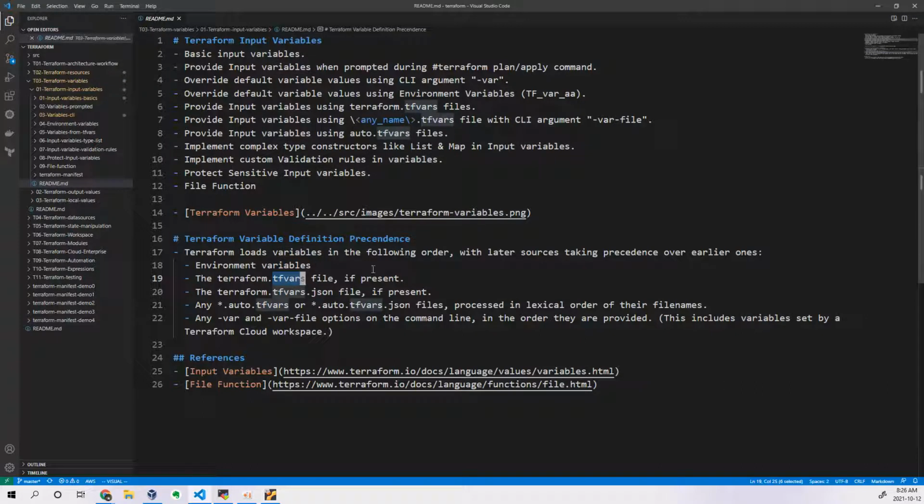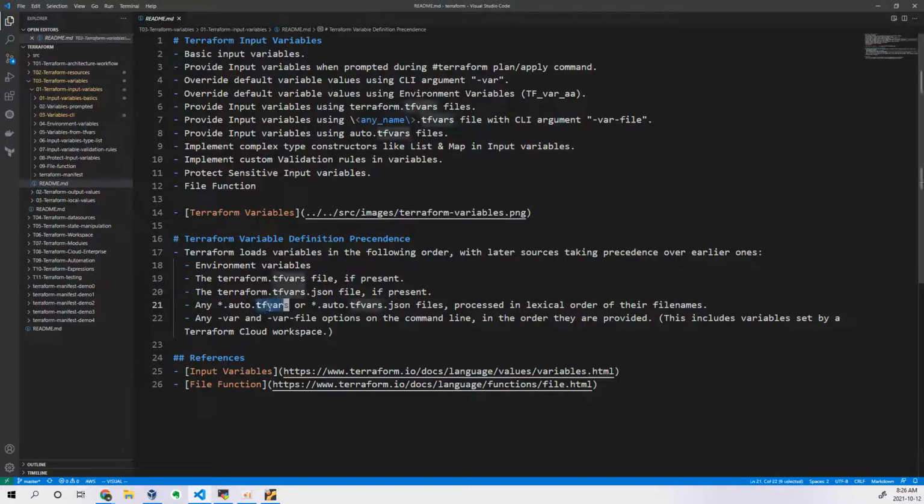After that, the tfvars file will be the next priority. And after that, the JSON file. The file can be written as a normal file or as a JSON file; if it is present, this is the next priority.